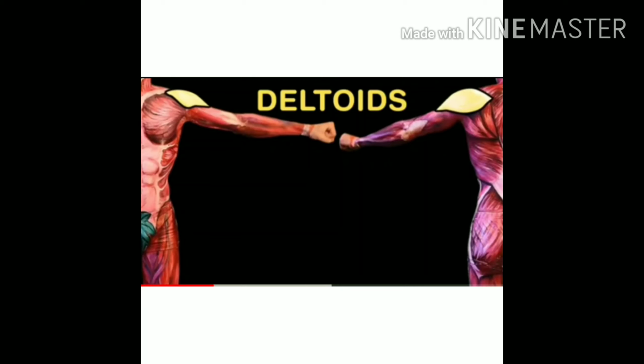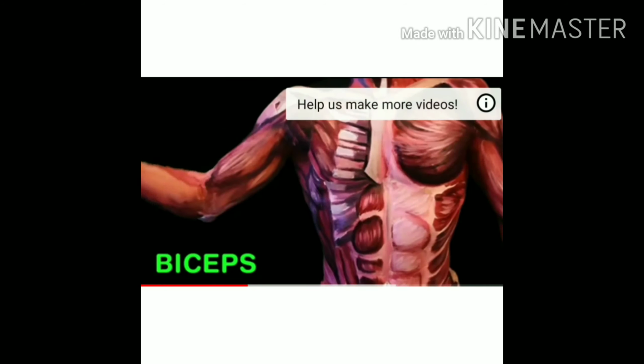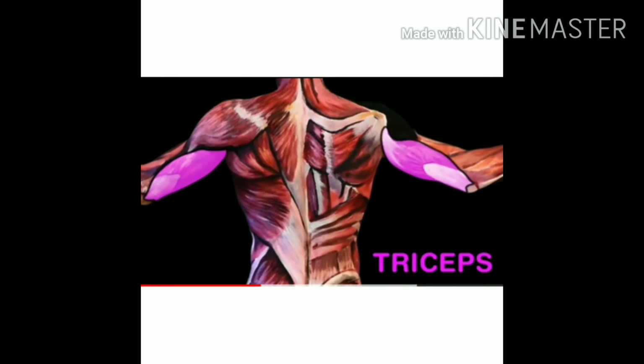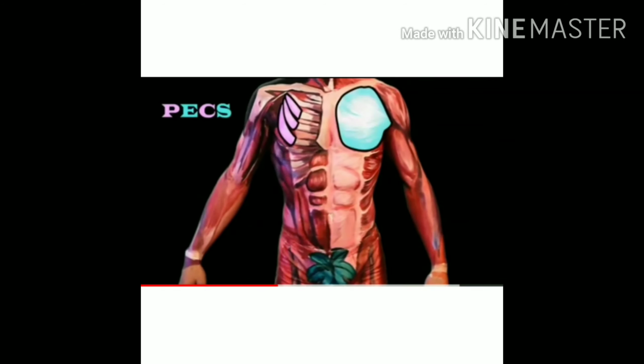And deltoids, you see the movements of the deltoids, which is again divided into three: anterior deltoid, lateral deltoid and posterior deltoid. These muscles help you to lift your arm, abduct your arms. We have the biceps, two muscles, one having a short head and the other having a long head. You have the triceps, three muscles at the back of your upper arm with lateral head, long head and medial head.